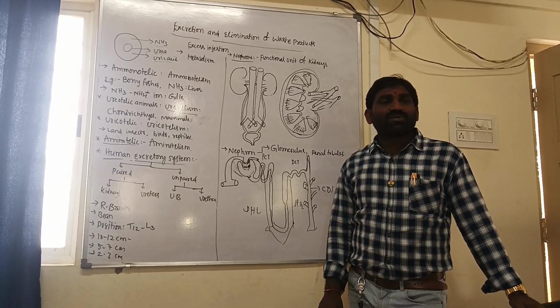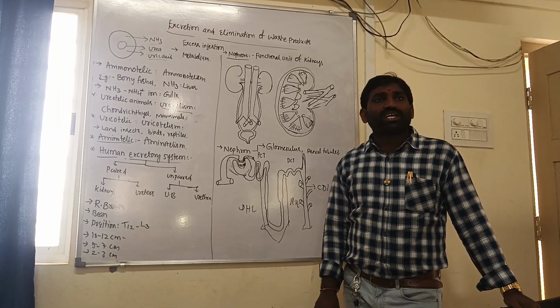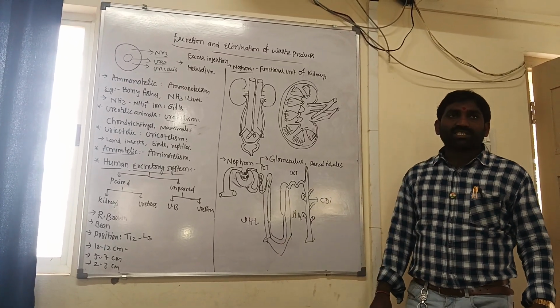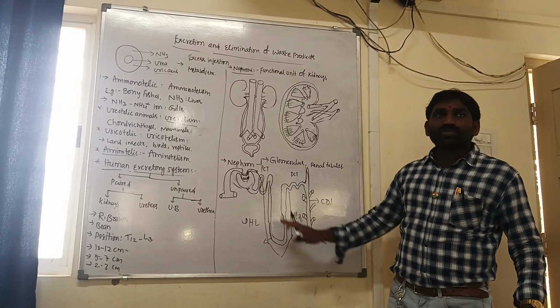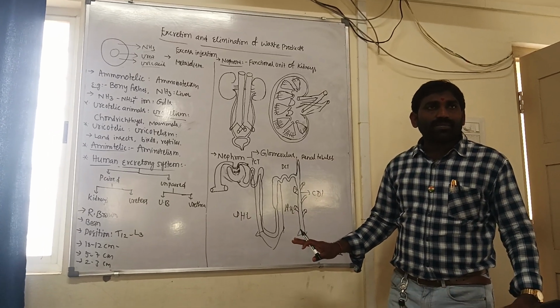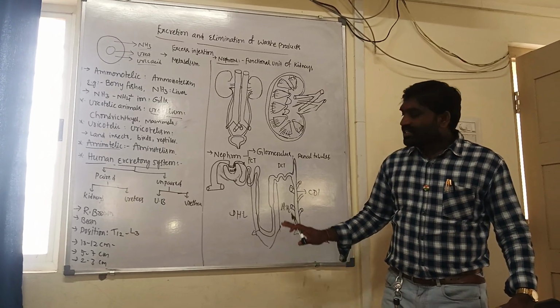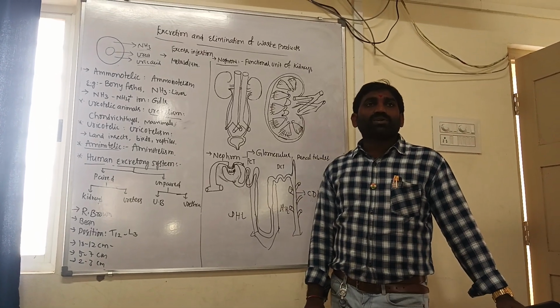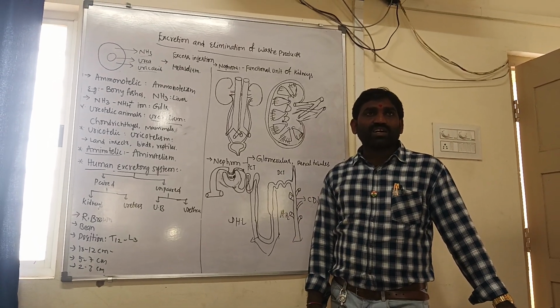Most of the nephrons in our body are cortical nephrons. What are juxtamedullary nephrons? Those in which Henle's loop is deeply entered into the inner medulla.